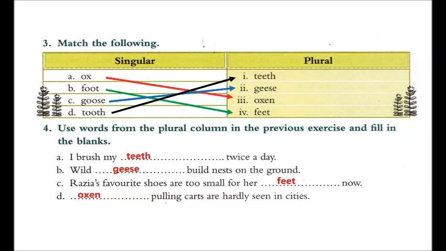Now fill in the blanks. I brush my teeth twice a day. Wild geese build nests on the ground. Razia's favorite shoes are too small for her feet now. Oxen pulling carts are hardly seen in cities.